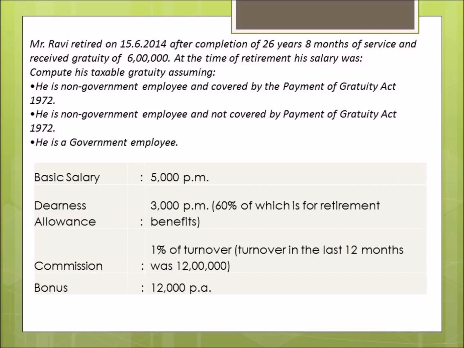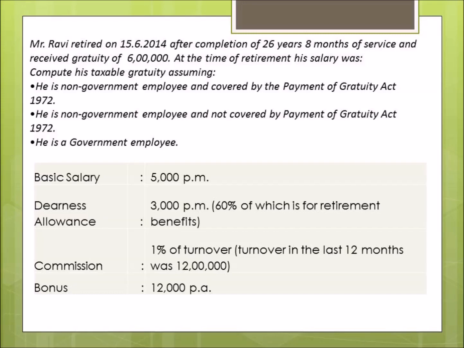However, in non-government employees not covered by the Payment of Gratuity Act, the fractions are ignored, that are not taken into consideration. So this 8 months will be totally ignored in case of employees not covered by the Payment of Gratuity Act. So in that case, the years of service will be only 26 years.